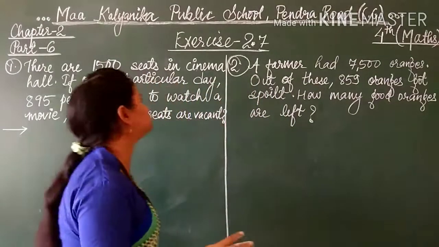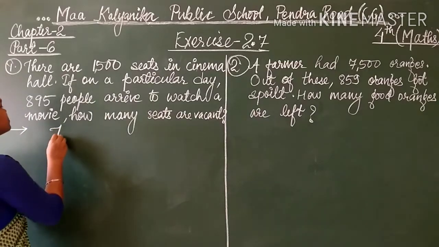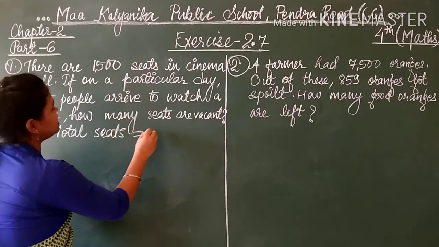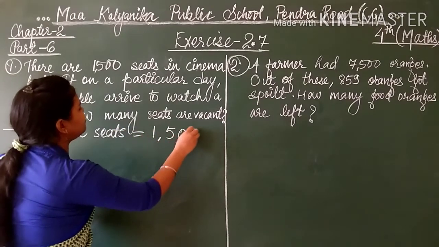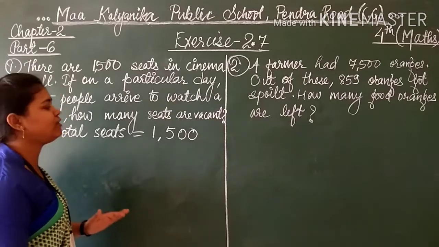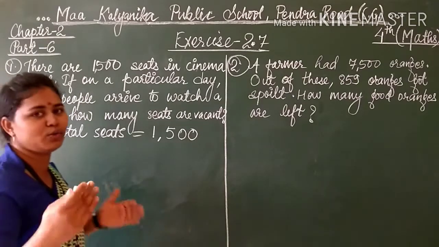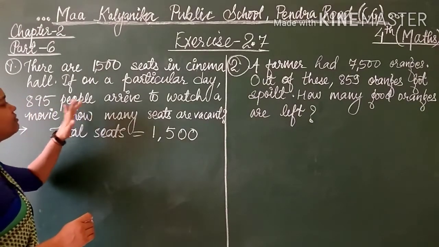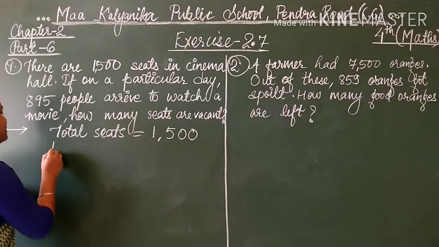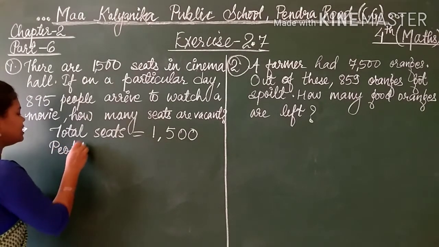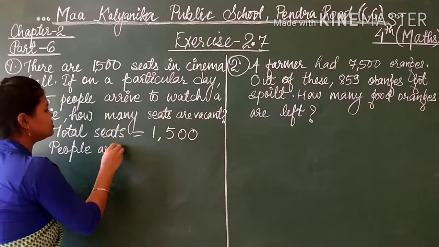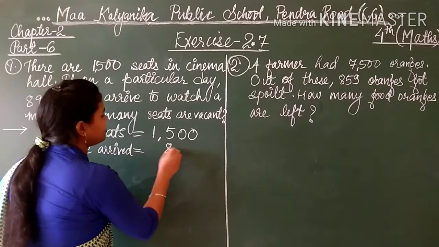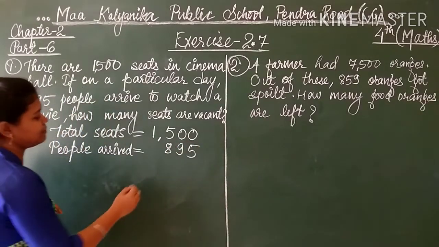It is very simple, student. You have to write total seats. How many seats are there? 1500. Clearly, neatly you have to write, so that you understand what you are writing. Now, see students, on a particular day 895 people arrive to watch. So people arrived, 895 people arrived.